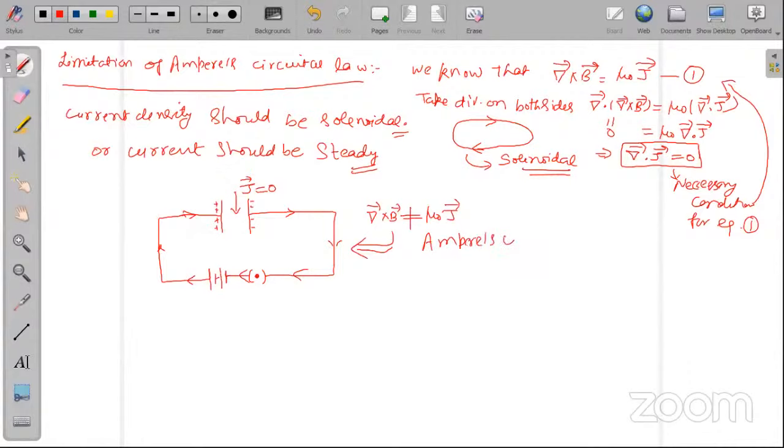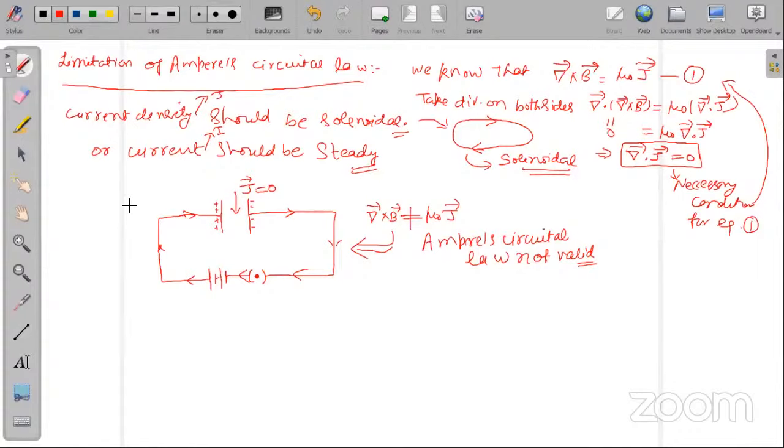Is it okay for you? Now I have revised the previous part. So it is not valid. Such a current density which has zero divergence is called solenoidal, and the corresponding current density J, and current I, is called steady current.